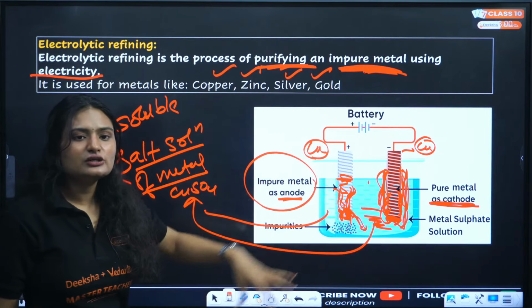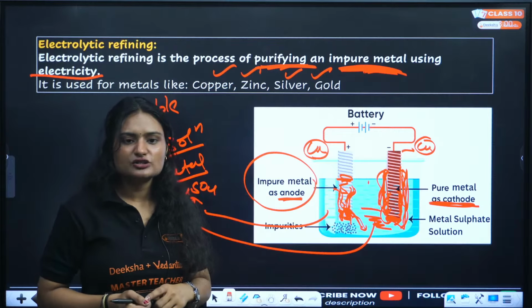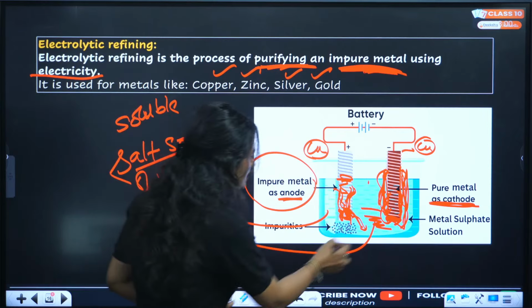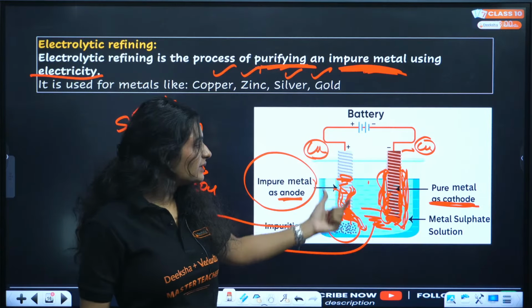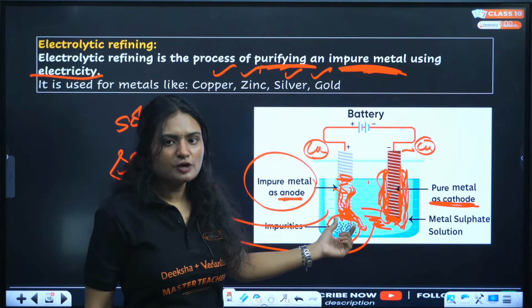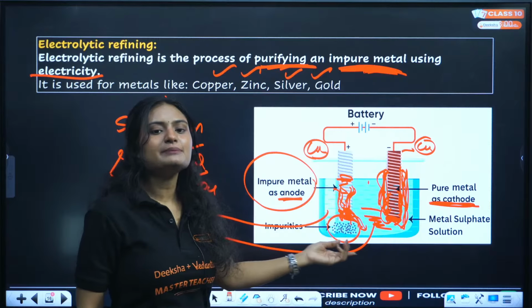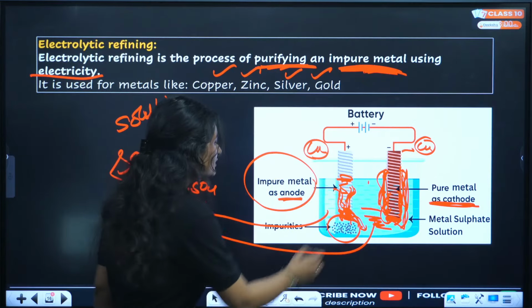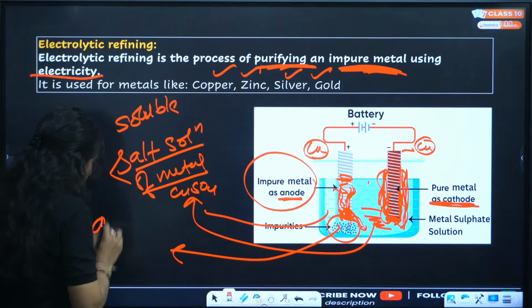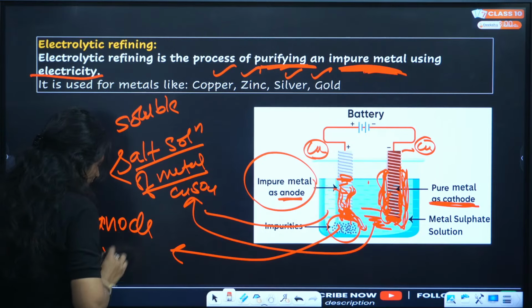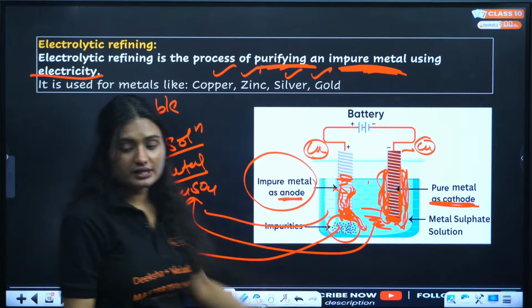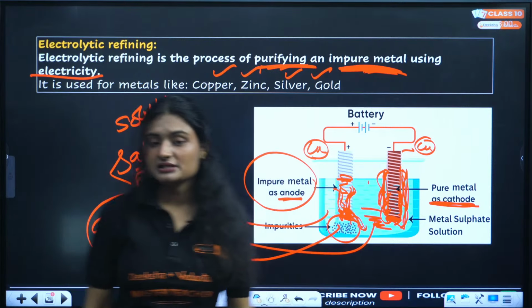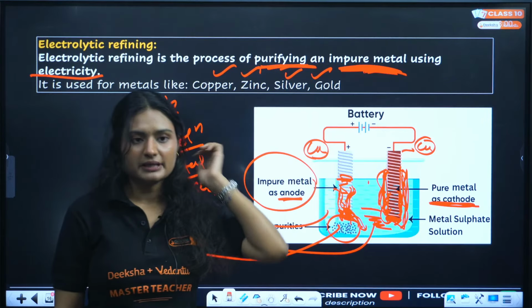This is electrolytic refining. Because we were disintegrating the impure metal to make pure metal from it, all the impurities will lie below the anode, and that's why they are called anode mud. Anode mud are the impurities that were there in the impure metal rod, okay?